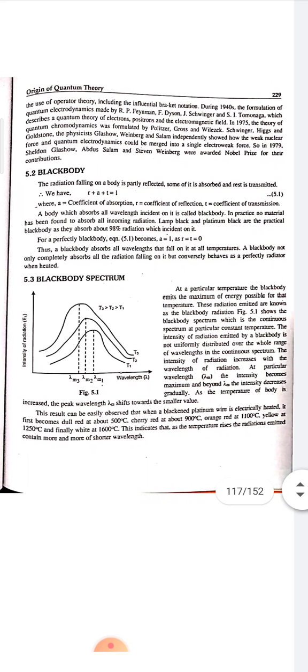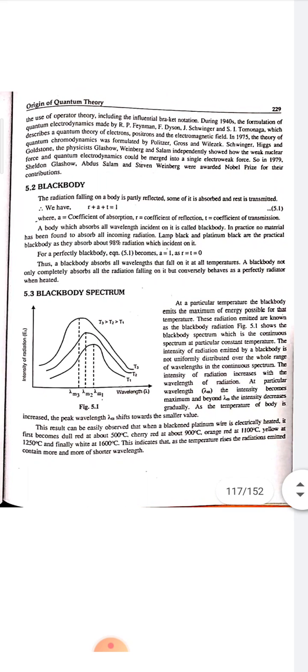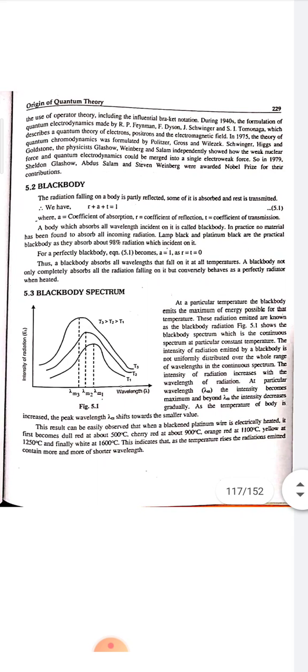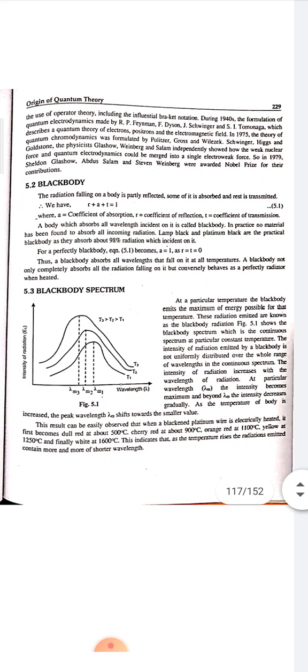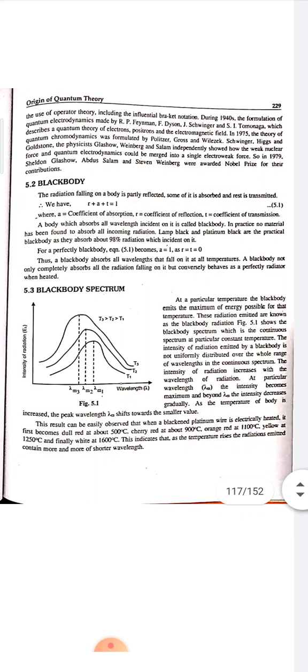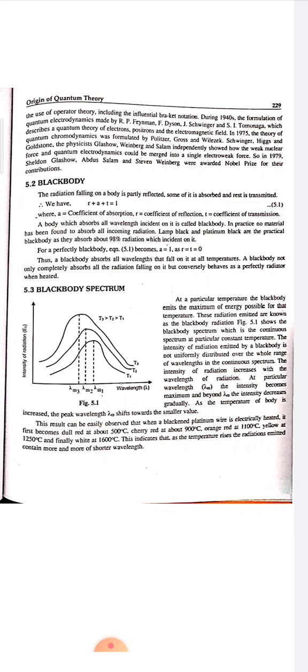A black body not only completely absorbs all the radiation falling on it but conversely behaves as a perfect radiator when heated. The black body spectrum is shown here. At a particular temperature, the black body emits the maximum energy possible for that temperature. This radiation emitted is known as black body radiation. In this continuous spectrum at a particular constant temperature, the intensity of the radiation emitted by the black body is not uniformly distributed over the whole range of wavelengths.